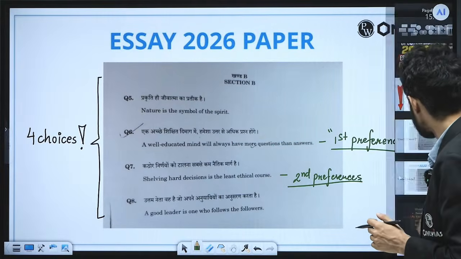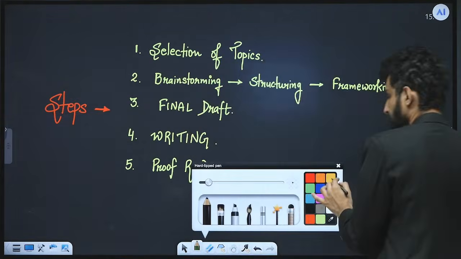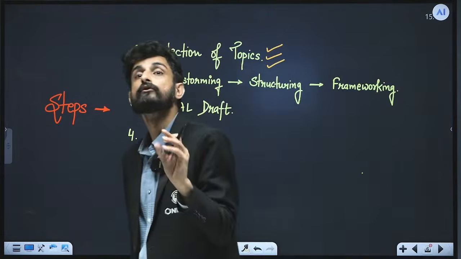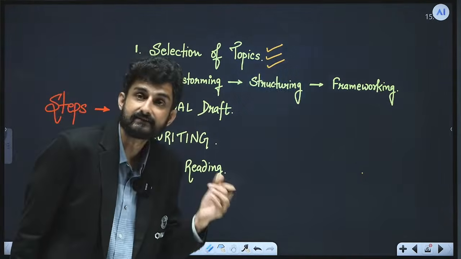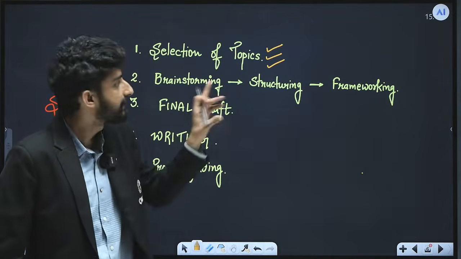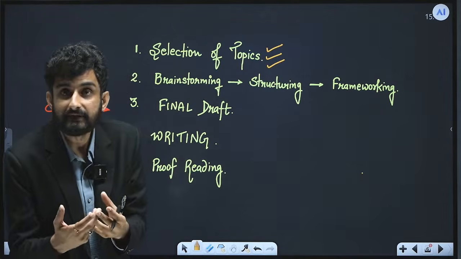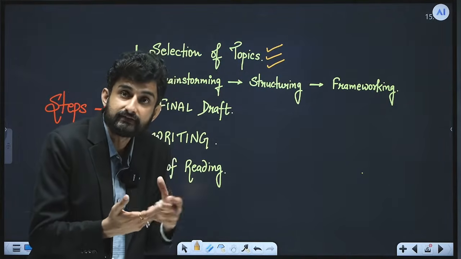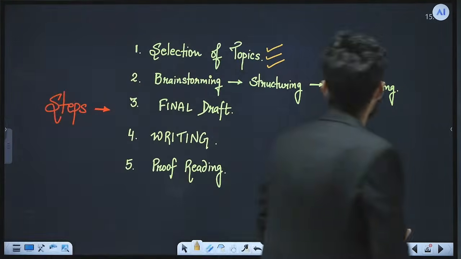So this is the context, because the most important step is selection of the topics, because once you are selecting it, finalizing it, you cannot look back after a few minutes, because now the time is ticking, and you cannot decide them in haste. You have to understand them. You have to read them twice, multiple times, and revisit your thoughts. Do you have the required content to write in the next 11-12 pages? Do you have the required depth, diversity, flow, generation of points with respect to that topic? All these things should be clear.